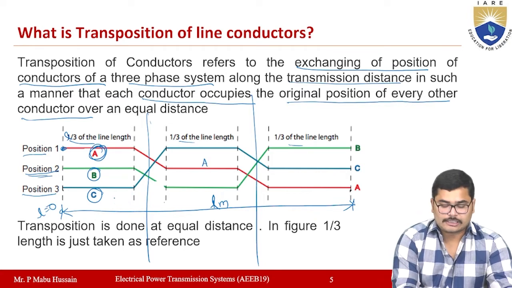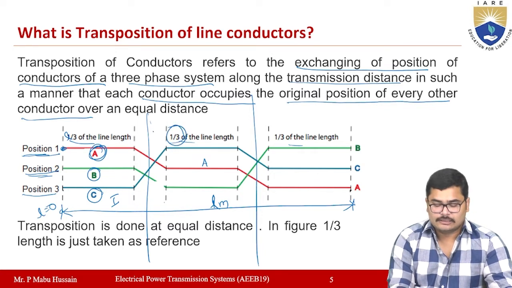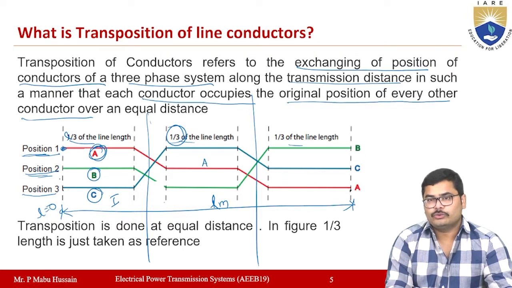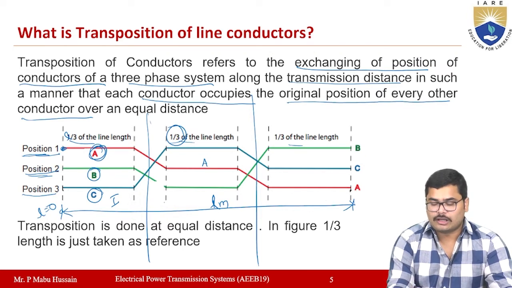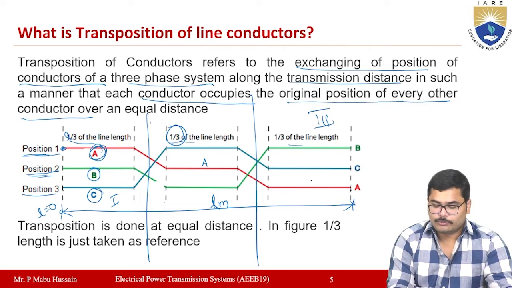So in the first section conductor A is in the first position, in the second L by 3 distance conductor A is in position 2, and in the last third section conductor A will be in position number 3.